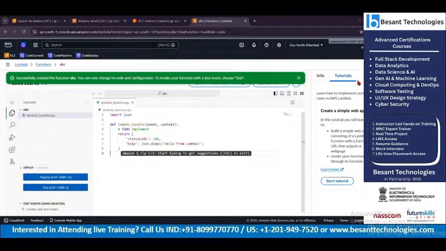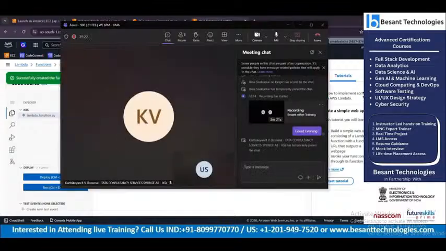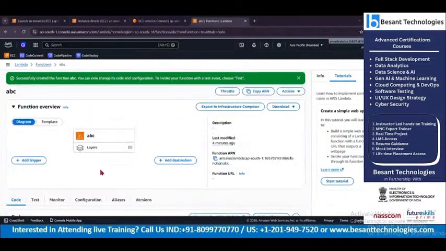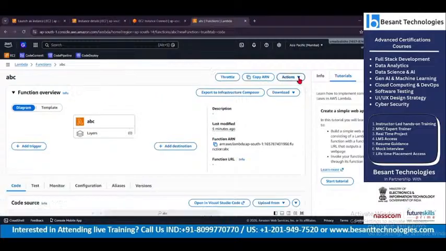Can you understand, Mr. Karthikeyan? Yes, ma'am. Okay. So majorly when we talk about serverless, nowadays, to avoid server issues as well, we prefer going to serverless services like Lambda.